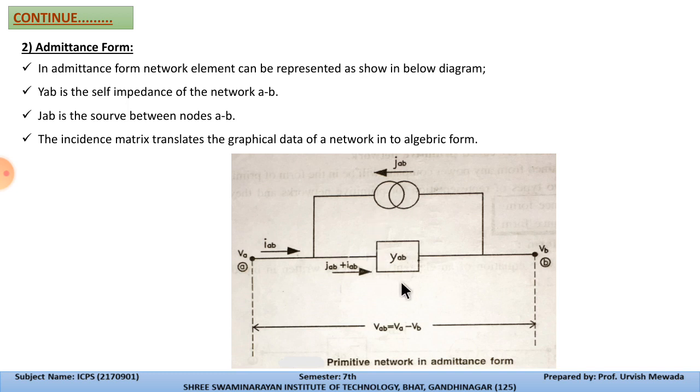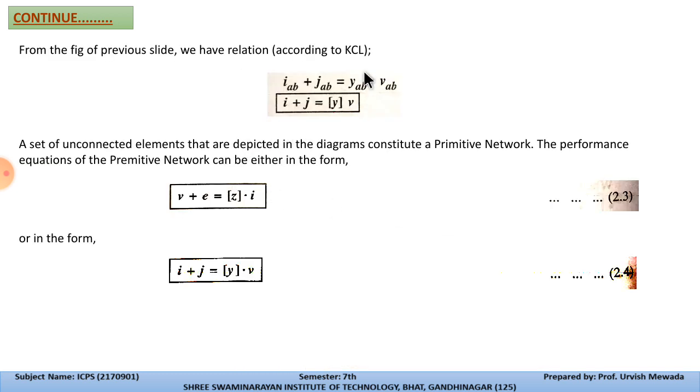So Y_AB is the self admittance of the network, and J_AB is the source between nodes A and B. So this is a source between A and B, connected over here. The incidence matrix translates the graphical data of the network into the algebraic form. Now the algebraic form: Z is equal to V upon I, so here Y is equal to I upon V.